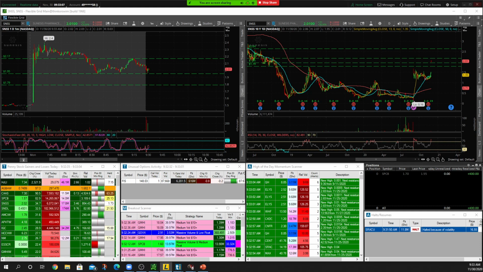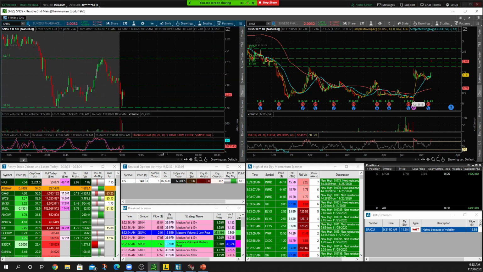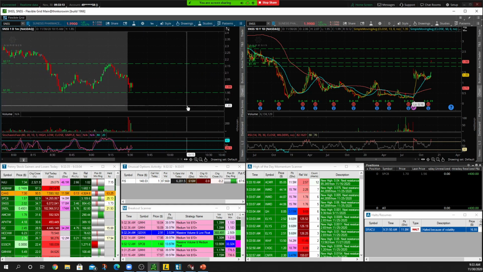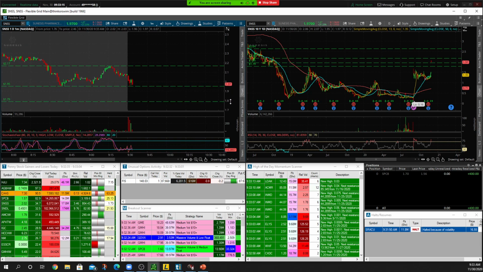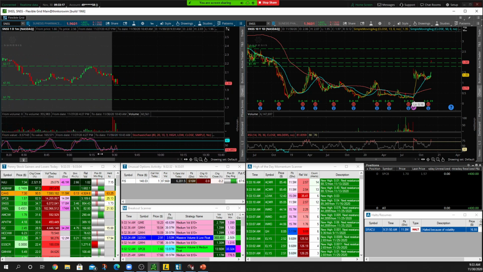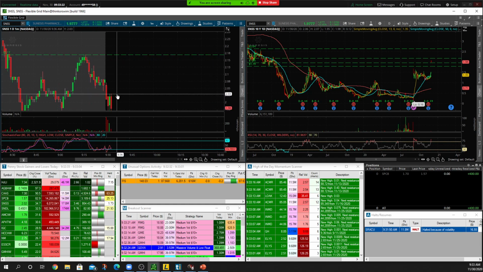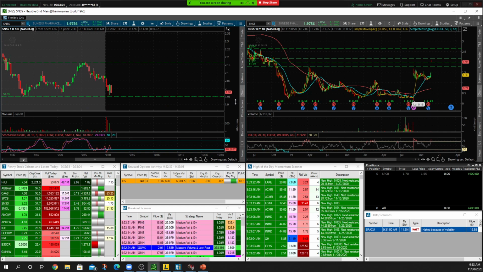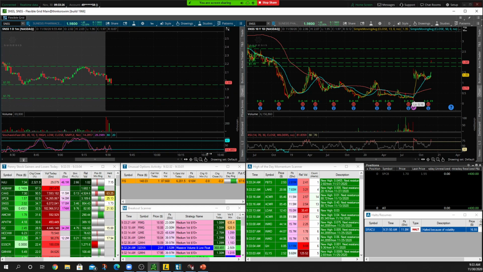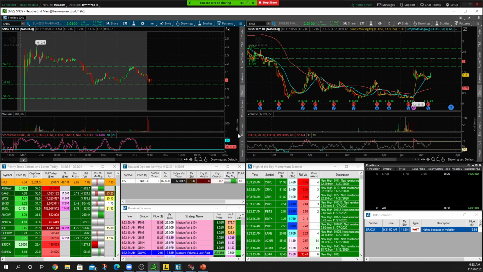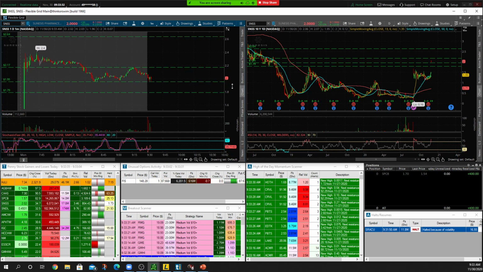So increasing volume pullback. We had a decent amount of buyers step in right here. We want to see the next 1 minute candle actually make a new high. Right, so we hadn't had a 1 minute candle make a new high after this green candle. It was the same high at 2.03. So the next 1 minute candle to make a new high, that would signal an entry. But again, 1.95, if we lose that, we're coming down to 1.79 over on SNSS.